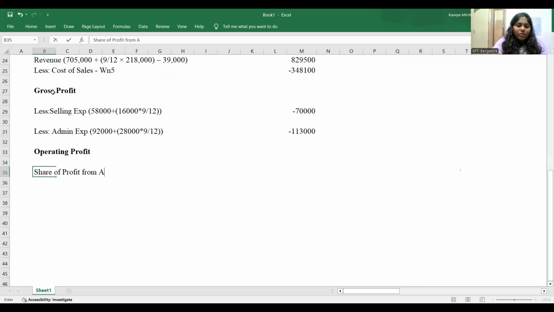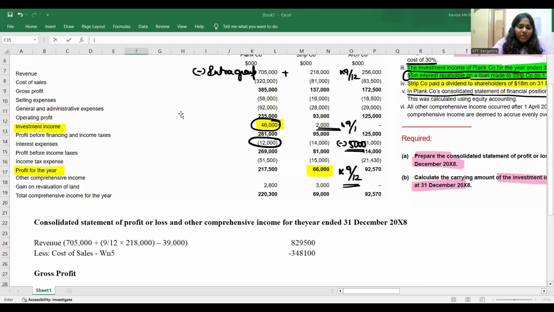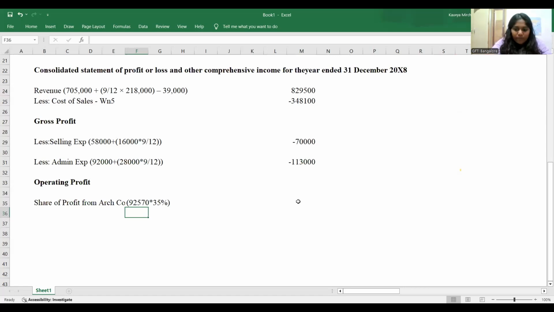Profit from Arch company. What you can do directly, you can write it here. So how much we have, guys? We have the profit of 92,570 into 35 percentage. That gives a value of how much? It will be of 32.4 million.